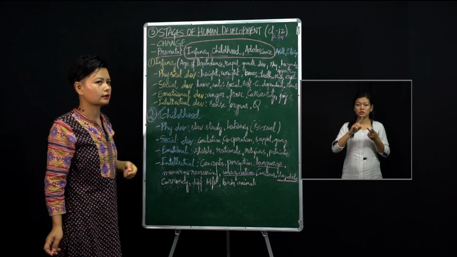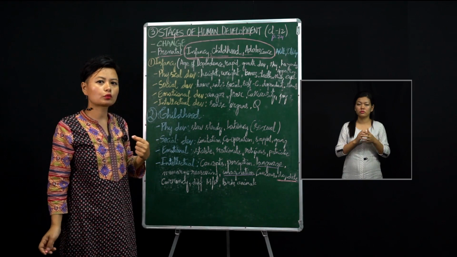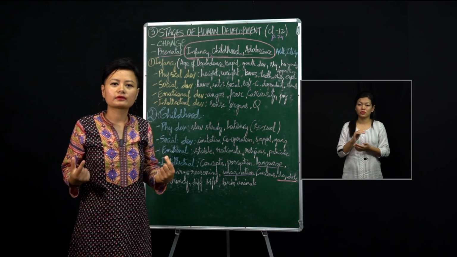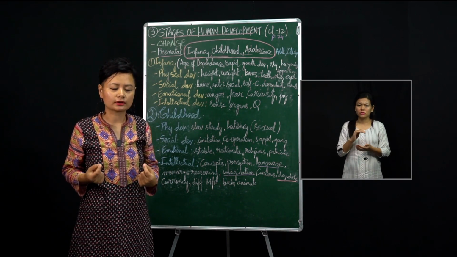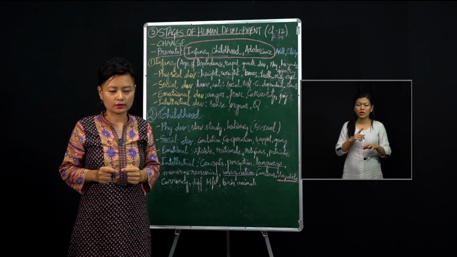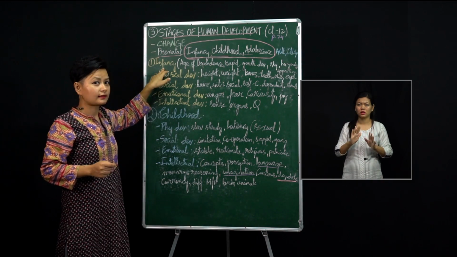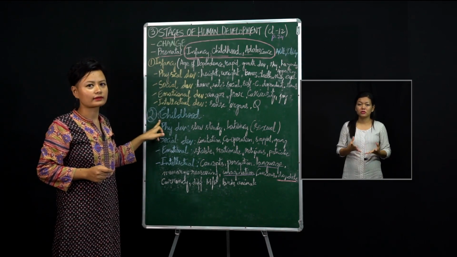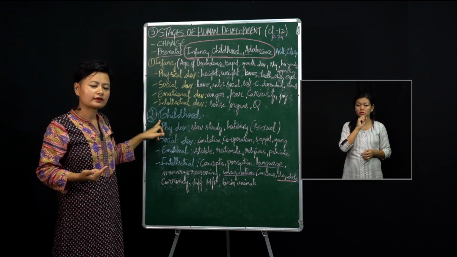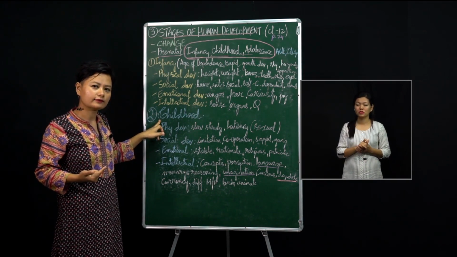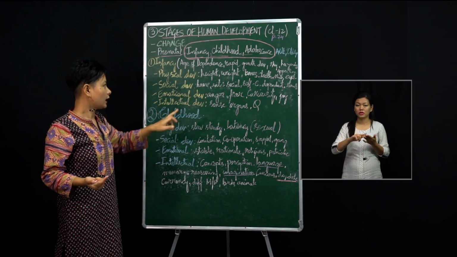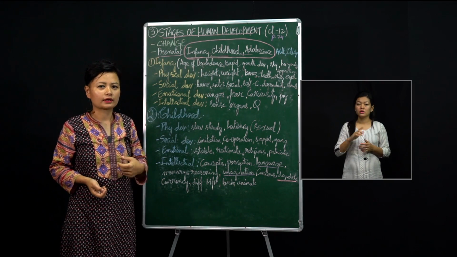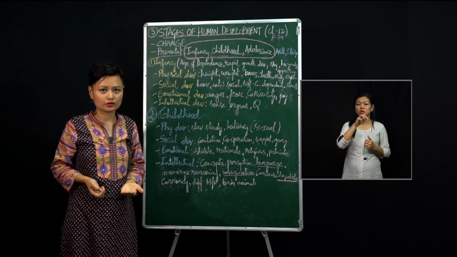Before we try to understand the stages, we must also understand that there are certain divisions, or age time bounds, that they have given. See, the infancy stage will start from 0 to 2 years, right? And then childhood will start from the fourth year of your life till 12 years, and then adolescence will be from 13 to 19 years, and then likewise adulthood and old age will happen.